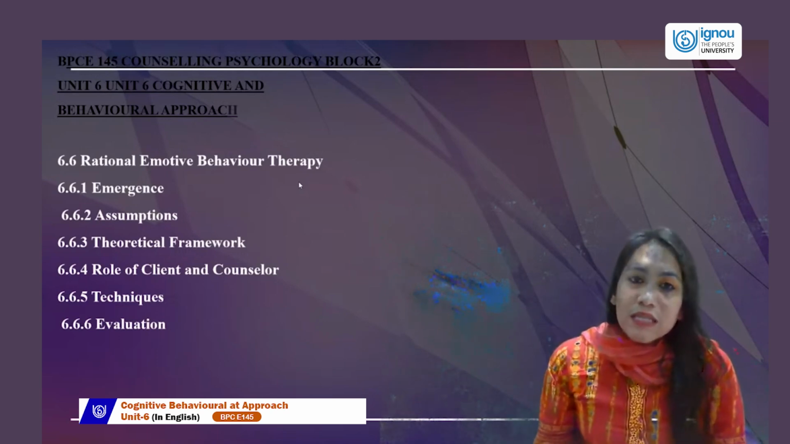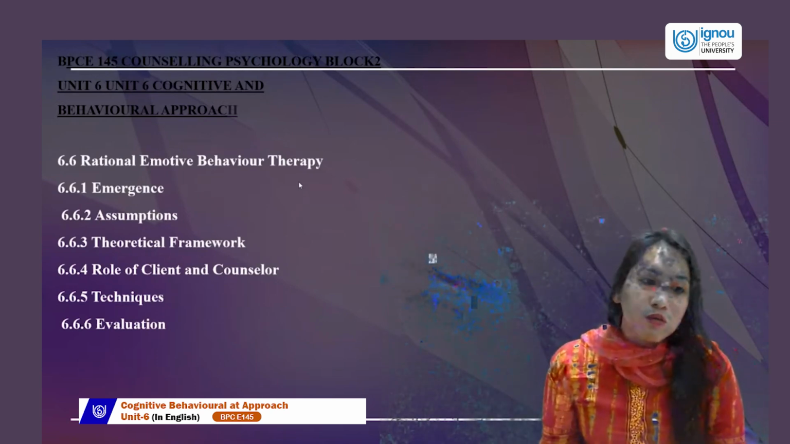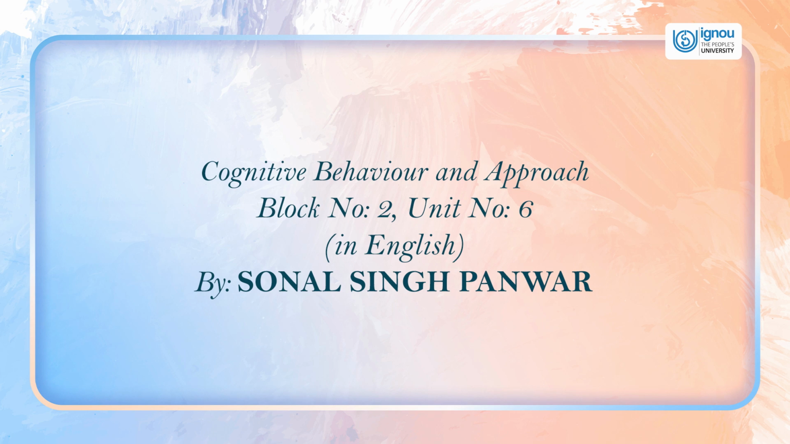We will cover its emergence, the assumptions coming from this theoretical approach, where the theories are coming from, the role of the counselors and the client, the techniques and evaluation. This theory stands completely different from the other theories. It's rational, and it includes emotion, irrespective of the drawbacks that the other theories had. Now, let's start with understanding what rational emotive therapy was.